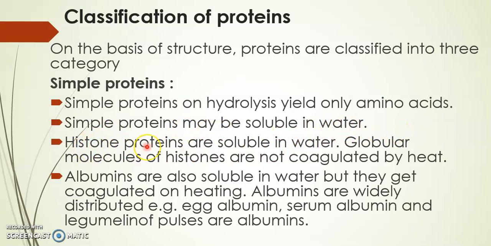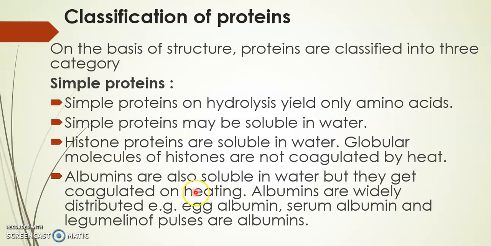For example, histone proteins, they are soluble in water. The histone proteins present in the nucleic acids, they are soluble in water. The globular molecules of histones, they are not coagulated by heat. As you all know that when the proteins are heated, they are coagulated, means their structure is changed and their function is also hampered. But the globular proteins of histones, they are not coagulated by heat. It is their characteristic feature of histone proteins.